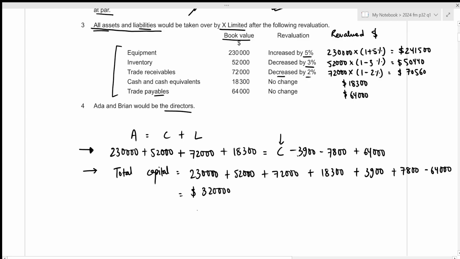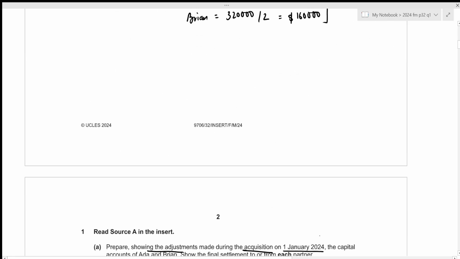Now for the capital balances for Ada as well as Brian, we just need to divide the total capital equally because they had both contributed the same amount. So 320,000 divided by 2, which results in the value of 160,000. Let's enter these values as the opening balances.